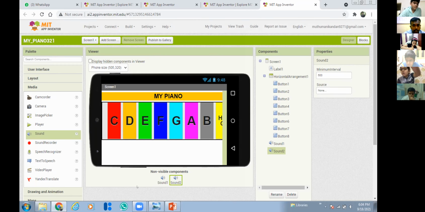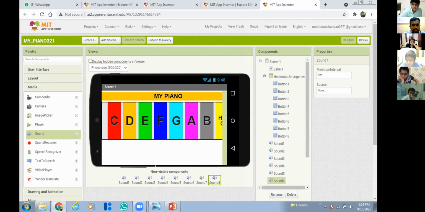Okay, so how many sounds do I need? 8, sir. 8. Good. So I am going to add 8 sounds: 1, 2, 3, 4, 5, 6, 7, 8. So I have added 8 sound components. So, got it? How to add the sound component? Just go to media and add sounds. Okay. Now I have to upload the sounds.